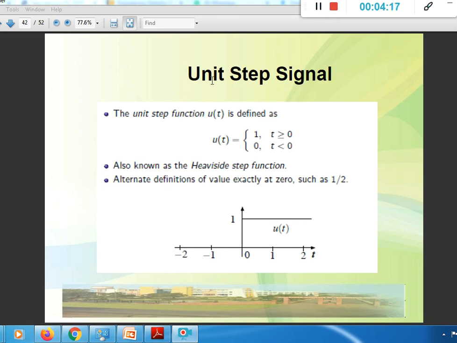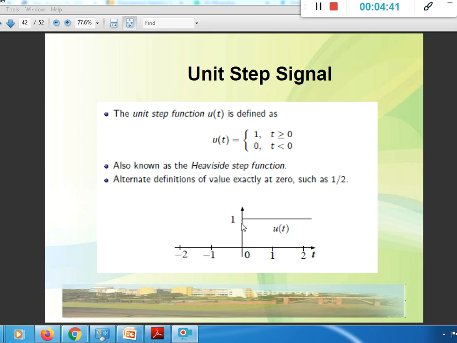Then the next kind of signal is the unit step signal. The unit step signal is defined as u of t equal to 1 for t greater than or equal to 0, and equal to 0 for t less than 0. As per the definition, the signal is referred to as the Heaviside step function.